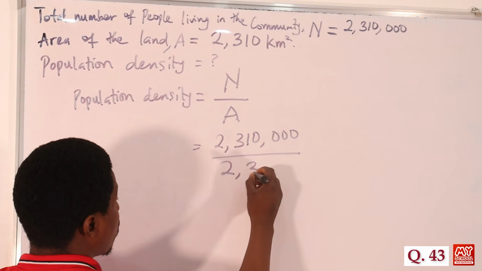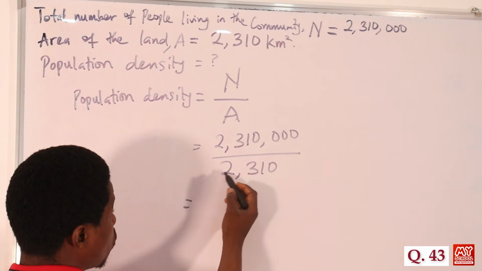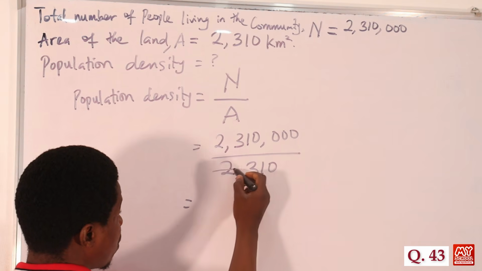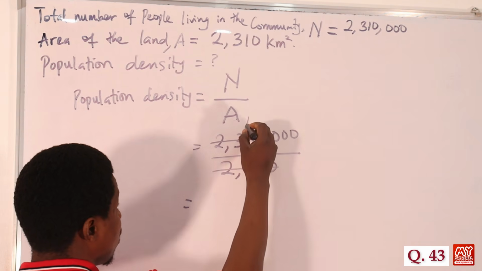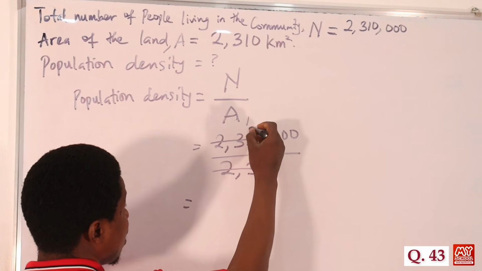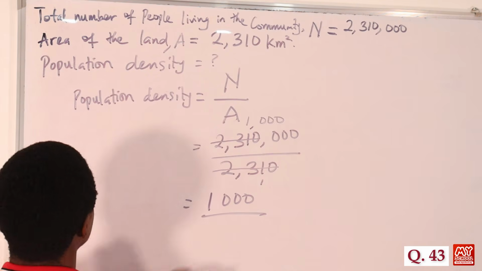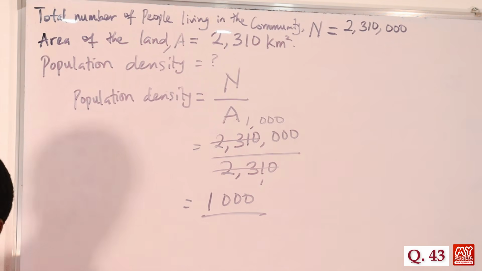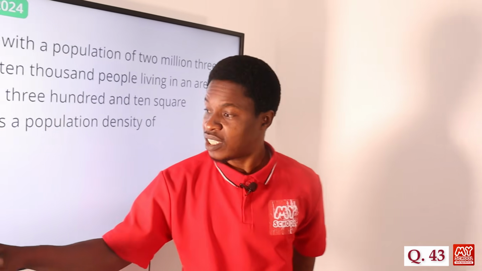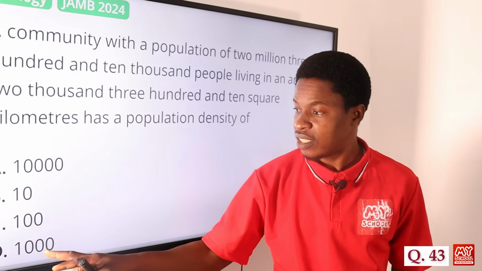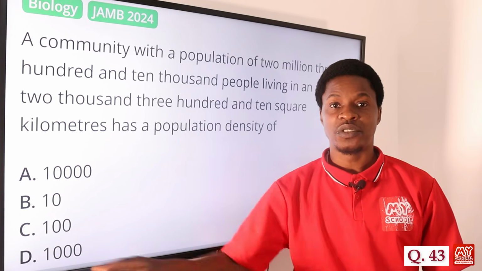So 2310 can go here once, 2310 can go here once, then we have 3 zeros attached to it, so that is 1,000. Let's move on to the screen. Option A says 10,000, option B says 10, option C says 100, and D says 1,000. That's what we got. So the correct answer here is option D.